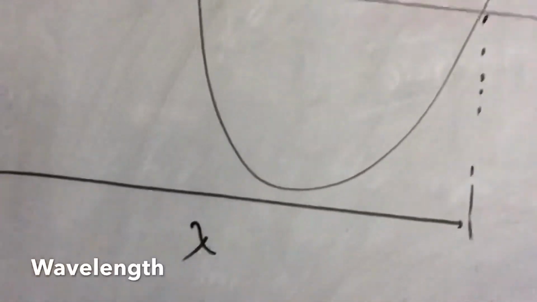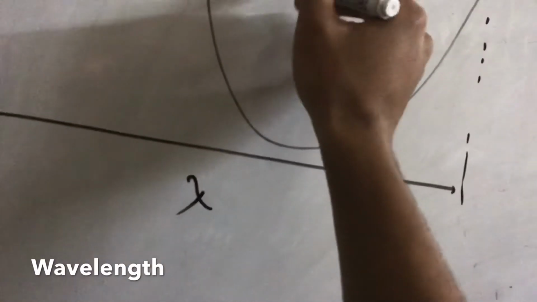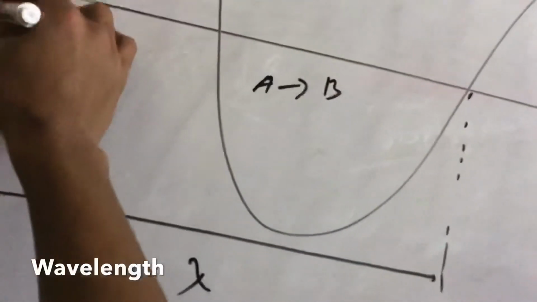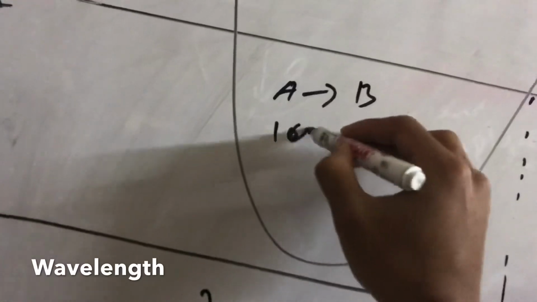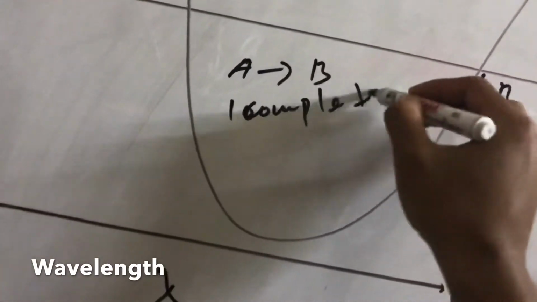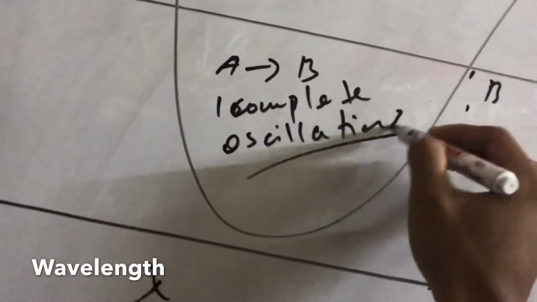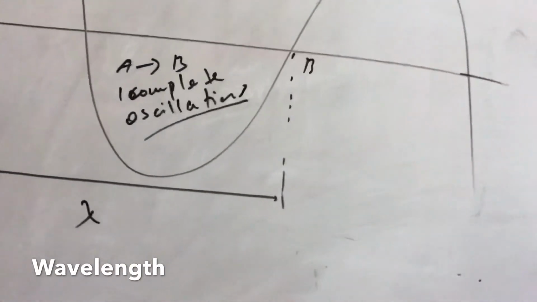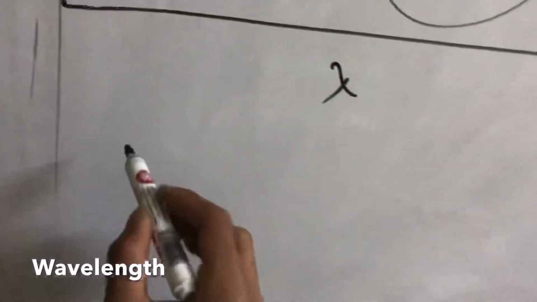As I had already spoken about, from A to B it is one complete oscillation. So how do we define wavelength?